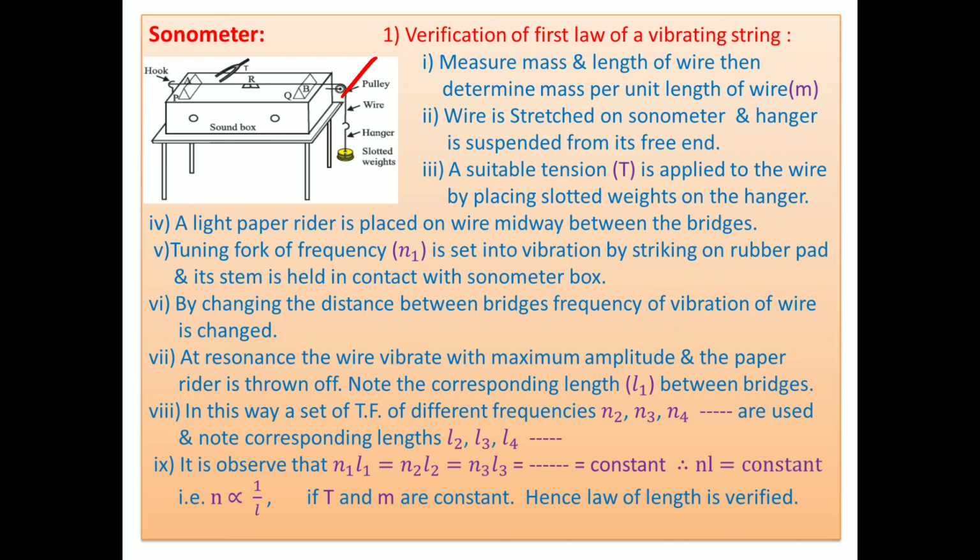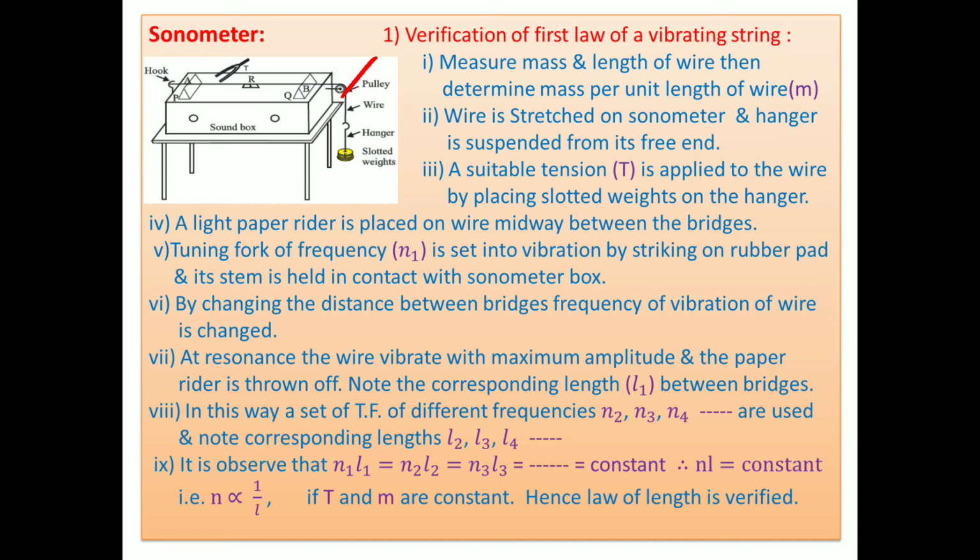Here is a pulley as shown here, attached to the other end of the sonometer box. At one end there is a hook, and the metal wire is attached here, the fixed end. The other end is passed over a pulley, and between the pulley and hook there are the two movable bridges, and this wire is passed over the bridges.